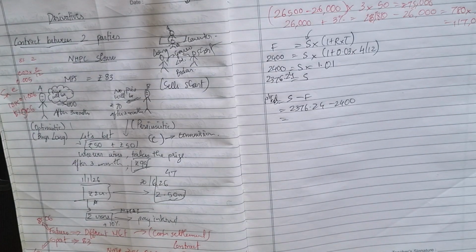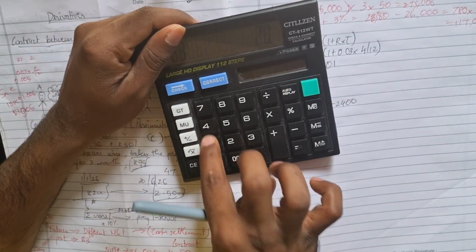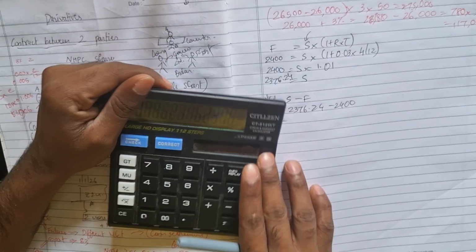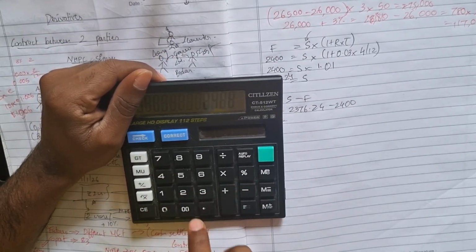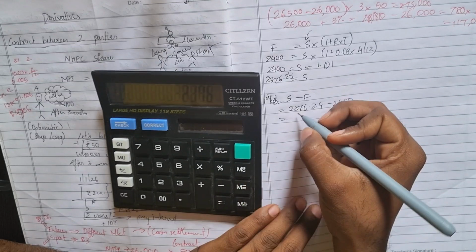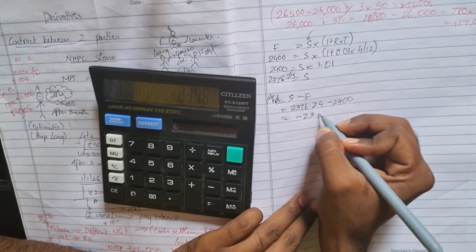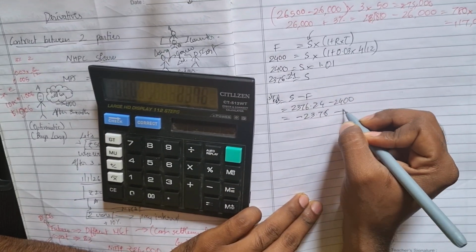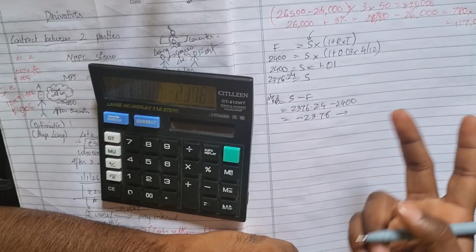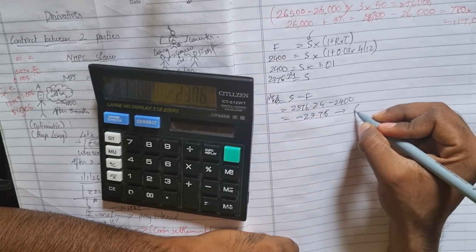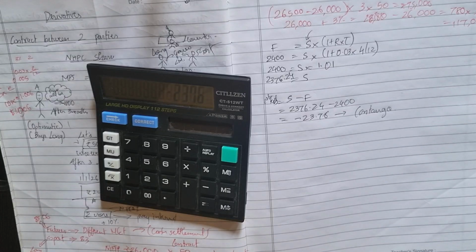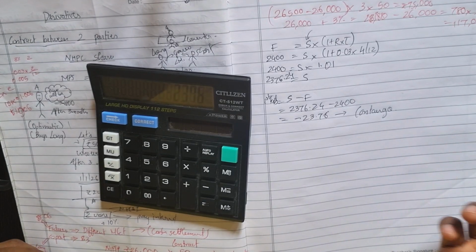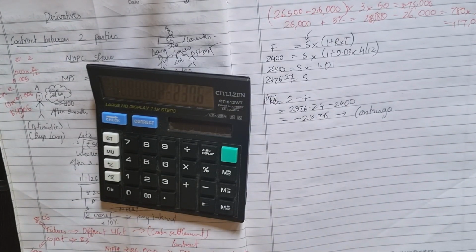Now we have to calculate this. So I'm getting it as minus 23.76. Since it is minus, your future is more than your spot price, which means the market is in contango. The market is moving forward, so it is contango.